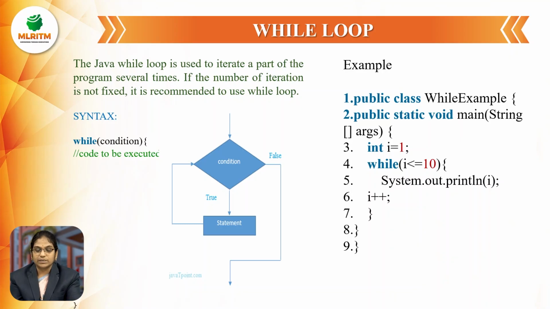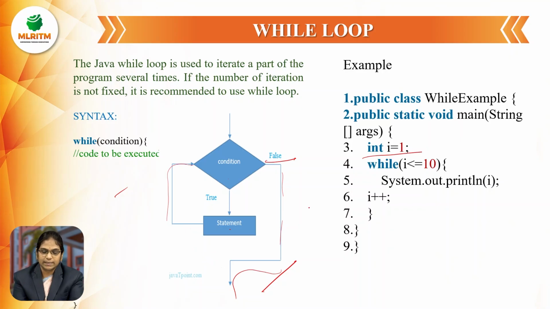So first we are going to discuss the while loop. The Java while loop is used to iterate a part of the program several times. If the number of iterations has not been fixed, we recommend using the while loop. If the number of iterations has been fixed, that is, I want to execute the same statement 10 times, it is better to choose the for loop. But if we don't know, I may execute the same statement 2 times or 3 times or 100 times, meaning we are uncertain about the number of times we are executing the same code, in that case we can go for the while loop.